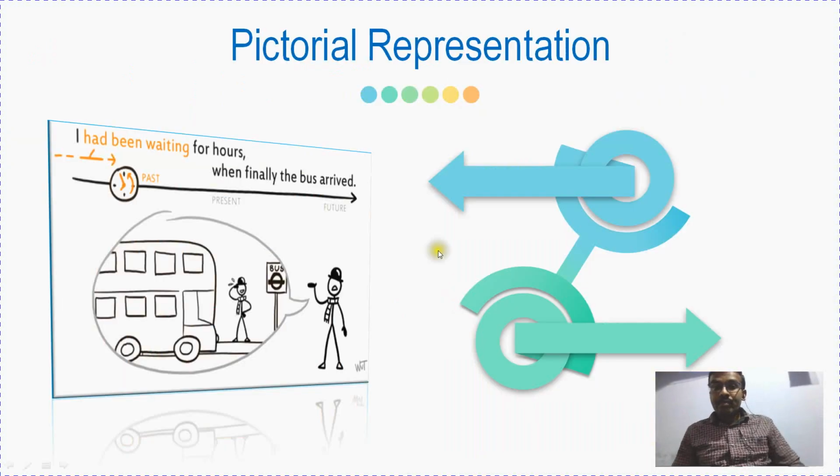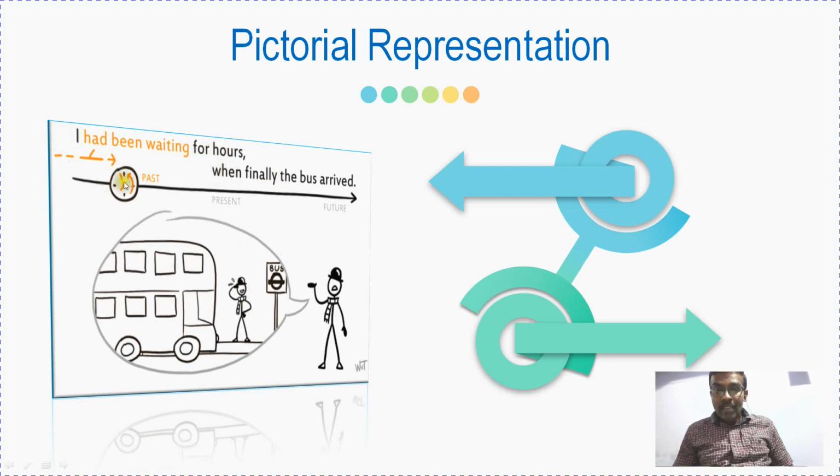And this is one pictorial representation of past perfect continuous tense. This particular person had been waiting for hours when finally the bus arrived. So the bus arriving is past tense and waiting for hours is also past tense. Both actions happened in the past.